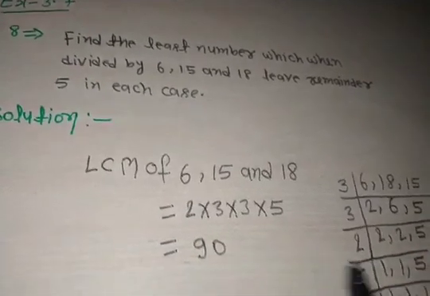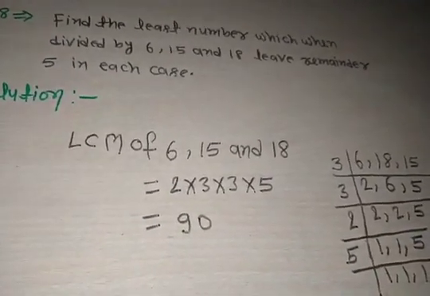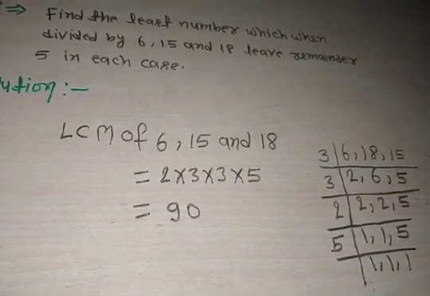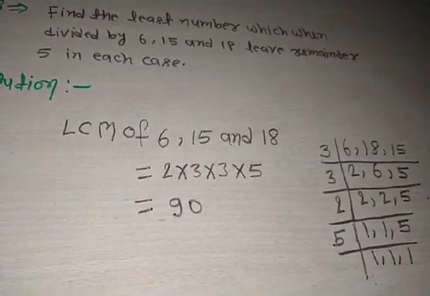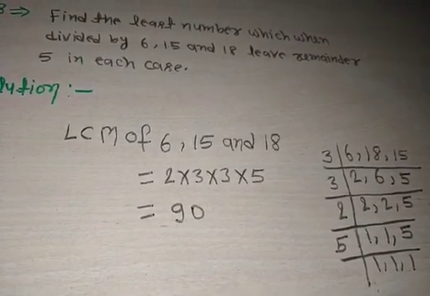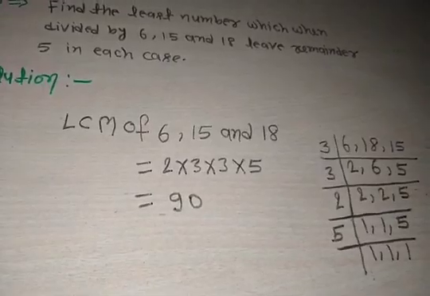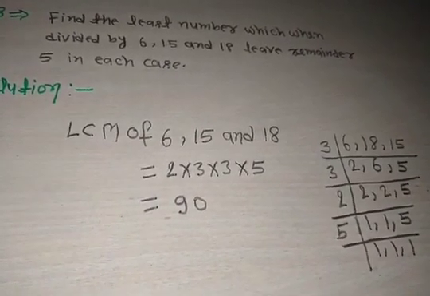So in this way we find the LCM of 6, 15 and 18 is 90. We find LCM by the division method. So now what is our required number?